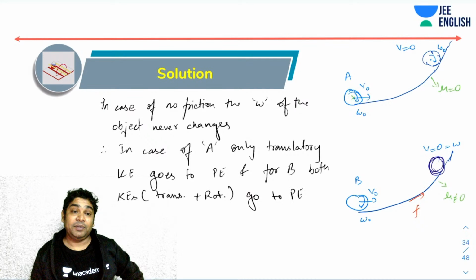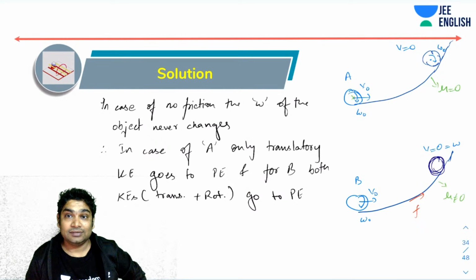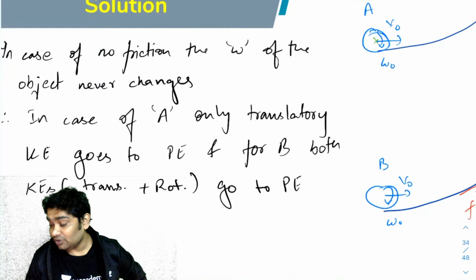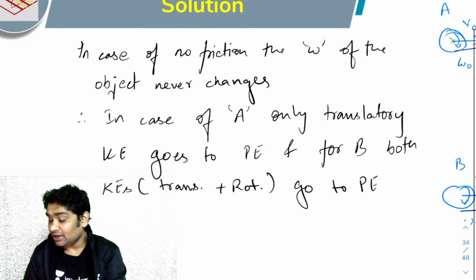And so first of all, B will climb up to a higher height. And how much will that be?